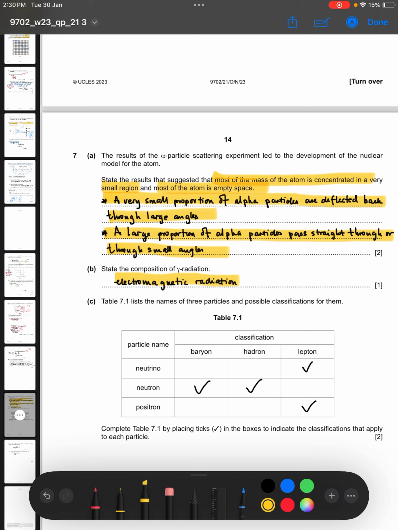Now once it's a lepton, then it cannot be a baryon, because a baryon is a type of hadron anyway. What about a positron? A positron, I told you, is an anti-electron, so a positron is also a lepton. Then we are left with a neutron. A neutron is a baryon because it is made up of 3 quarks, the up, down, down quark, which we must know. It's also a hadron, because hadrons are made up of quarks. Of course, there are 2 types of hadrons, mesons and baryons. So a neutron is both.